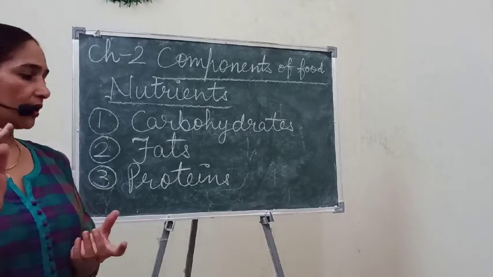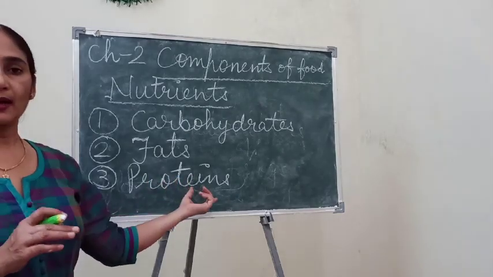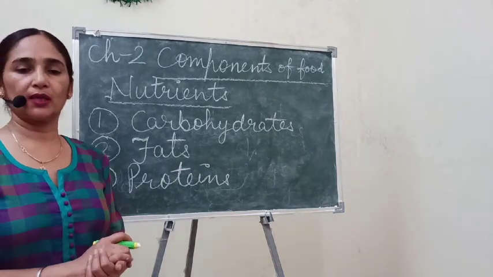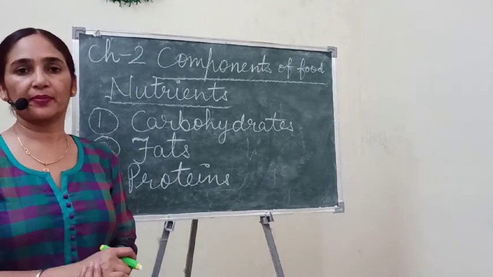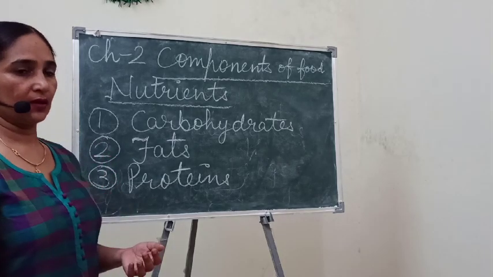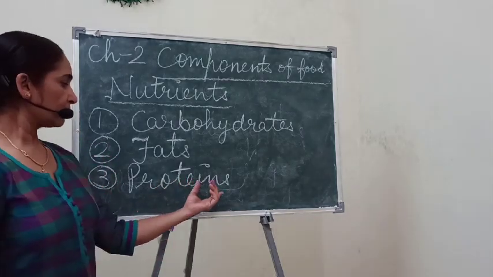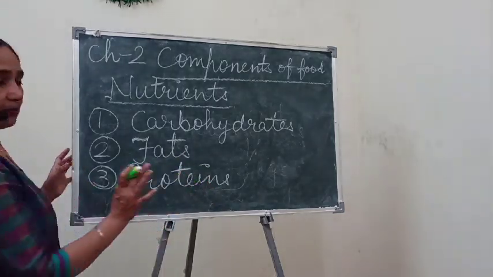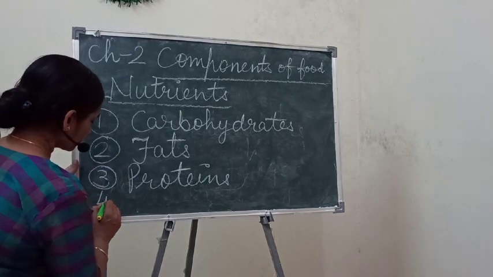That's why most children are lacking protein, and the lack of protein causes many diseases, which are called deficiency diseases. We will revise that in the next topic. So proteins are very important, and these are body building foods.